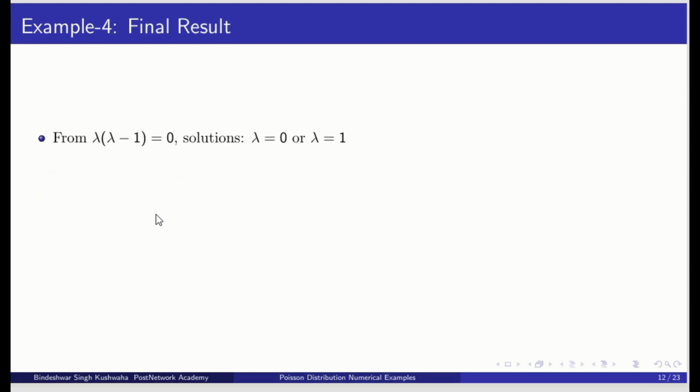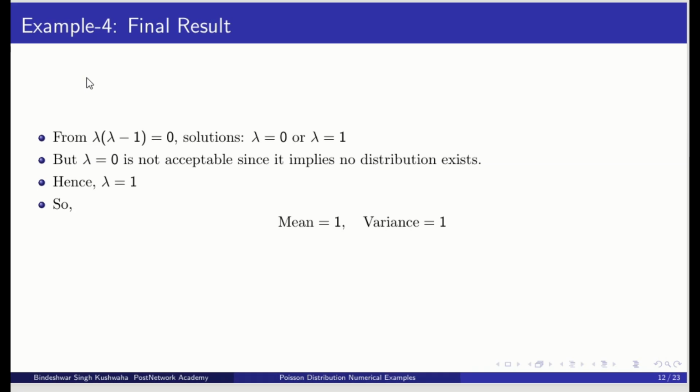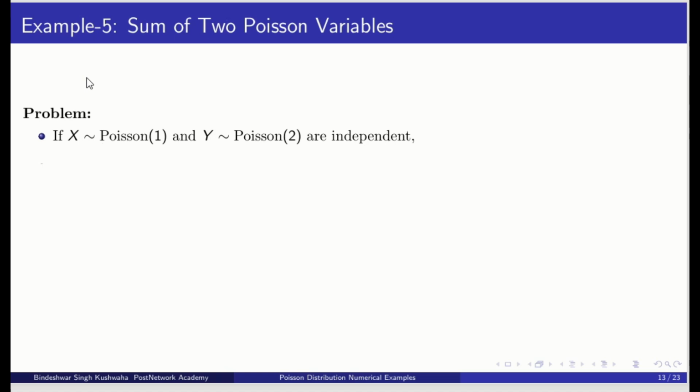So from the equation, lambda is equal to 0 or lambda is equal to 1. But lambda is not 0, because that implies there is no distribution. So lambda is equal to 1, which means mean 1 and variance 1.